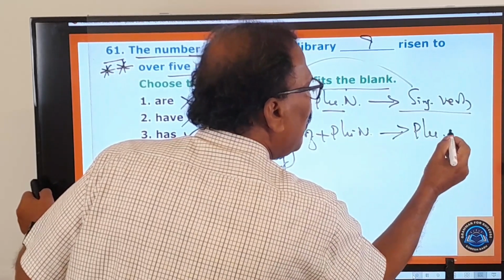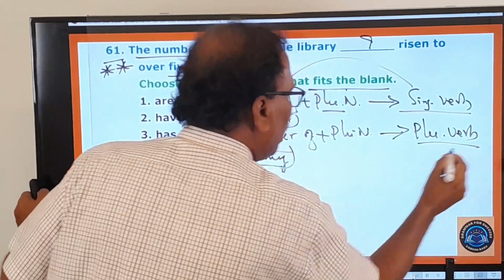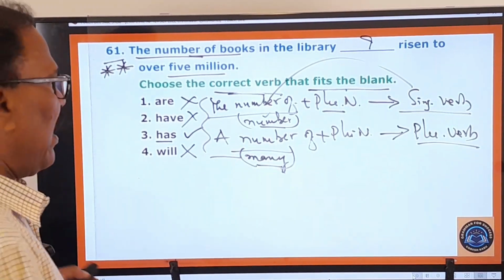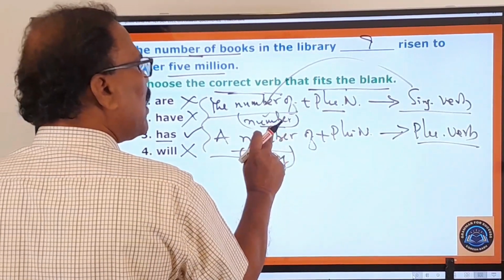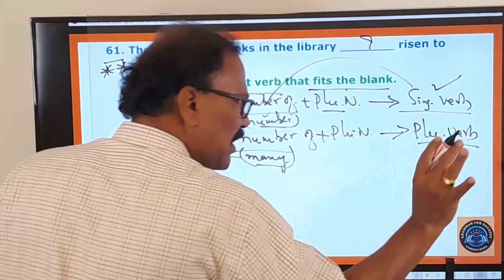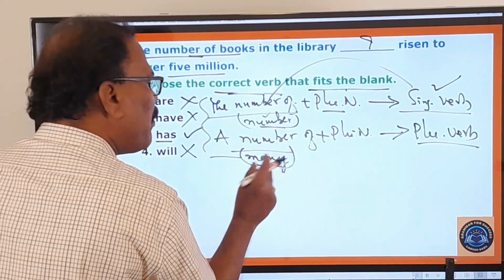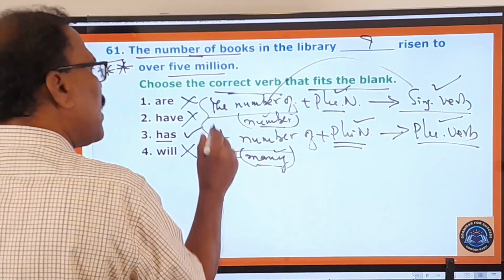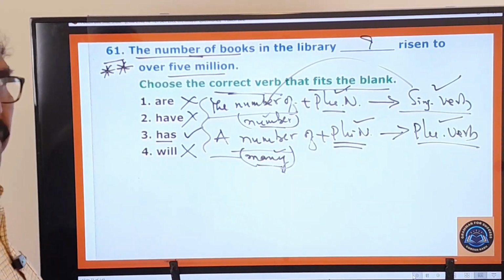A plural verb after it. So please keep these two important things in your mind. The number of means only a number, therefore it always takes a singular verb after it. And a number of means many, and therefore it takes a plural verb after it. Please keep these two important things in your mind.